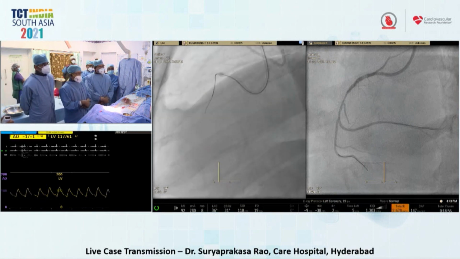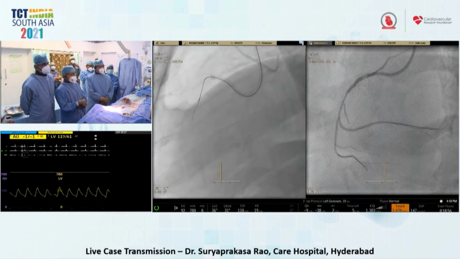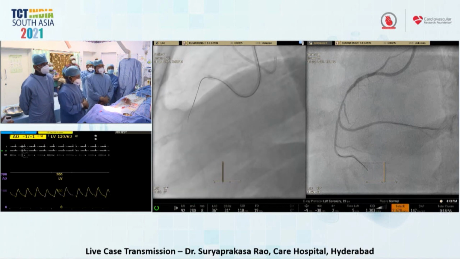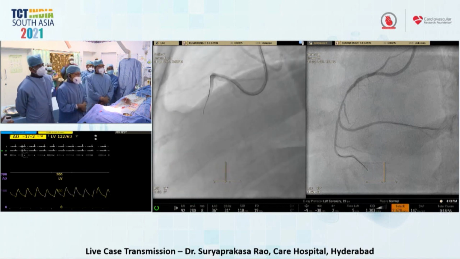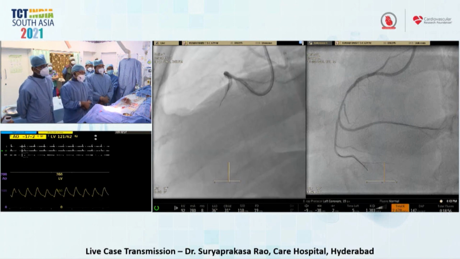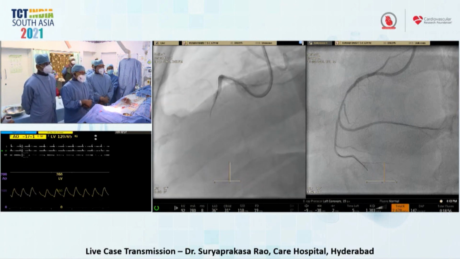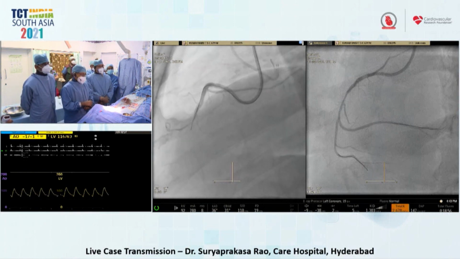Here the lateral view is the best view, which separates the vessels. Initially we thought it was an ambiguous cap, but it was a tapered tip after the side branch, so that we can place the wire in the tapered portion of the cap.